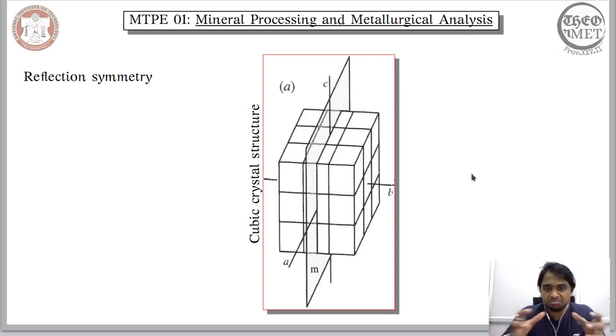So for a cubic crystal structure, it is possible to observe the reflection symmetry by placing a mirror on a specific plane. It is just the extension of the reflection symmetry that we observe in two dimensions.